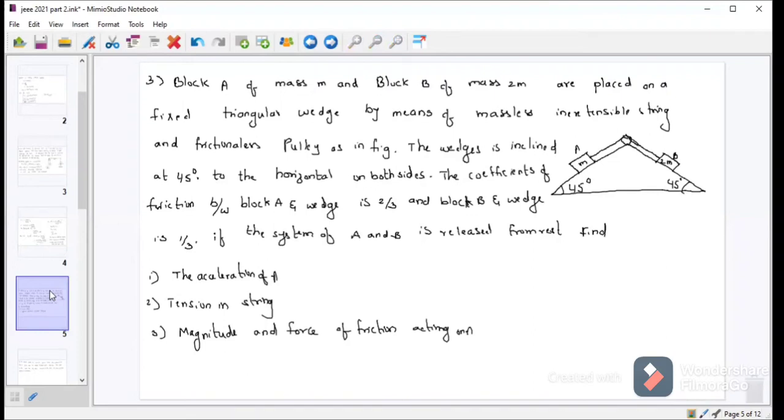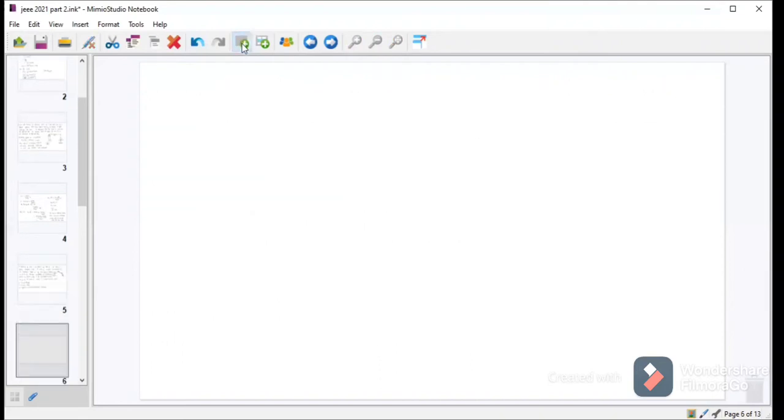The coefficient of friction between block A and wedge is 2 by 3 and between block B and wedge is 1 by 3. If the system of A and B is released from rest, we have to find the acceleration of block A, tension in the string, and magnitude of force of friction acting on A. So 3 questions we have to find. Let us solve this.